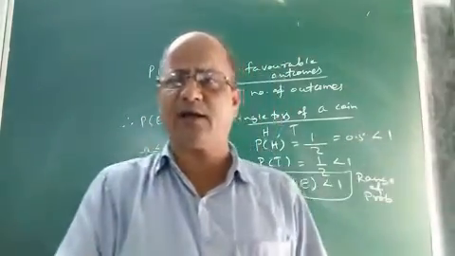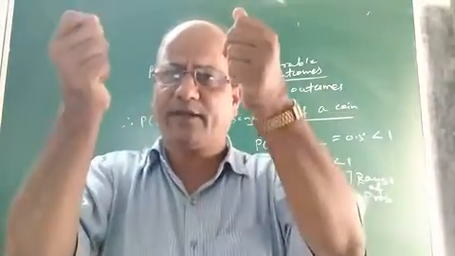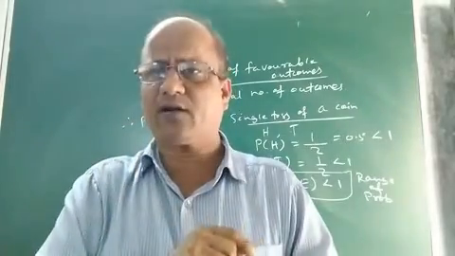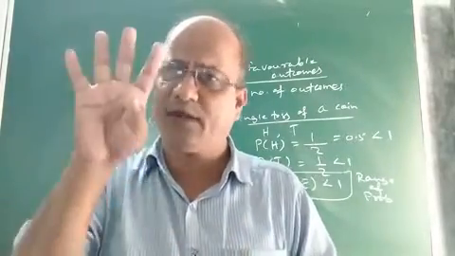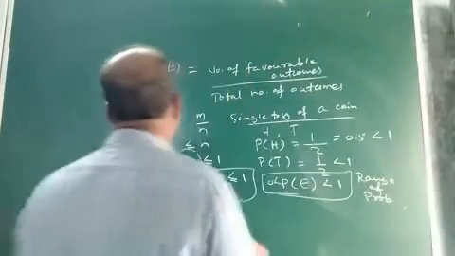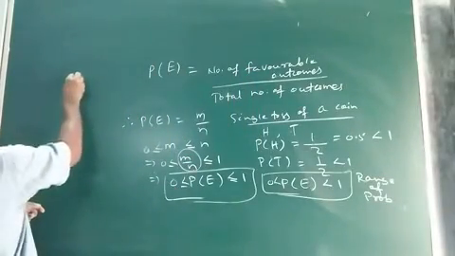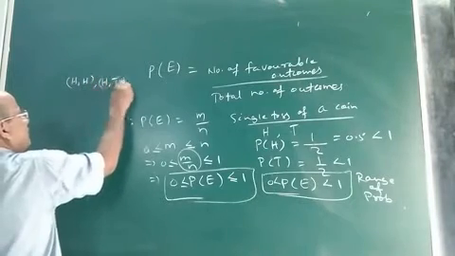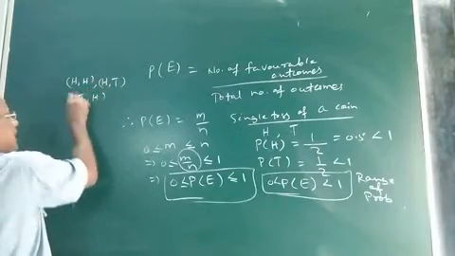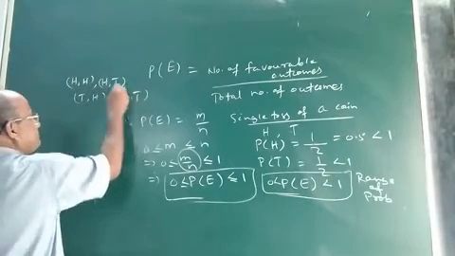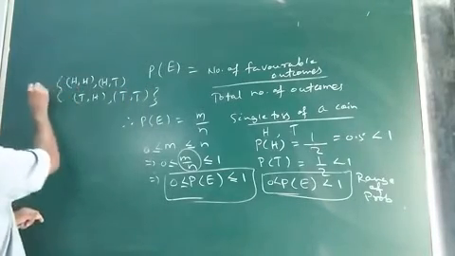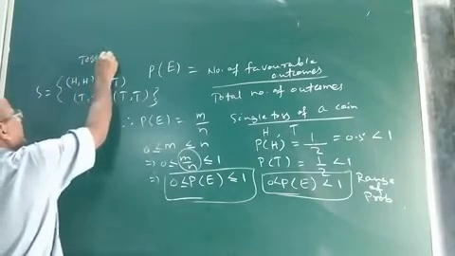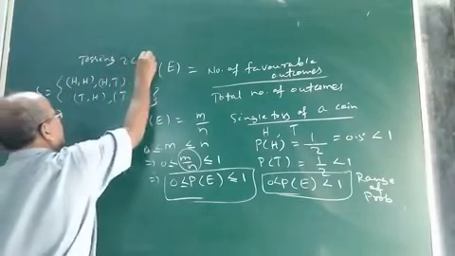Again, another thing we can discuss in compound events. Suppose you take two coins. If you toss two coins simultaneously, children, you know, when two coins are tossed at a time, we get four outcomes. So what are the four outcomes? The four outcomes are head, head, head, tail, tail, head, and tail, tail. Now, these are the four outcomes of tossing two coins simultaneously.